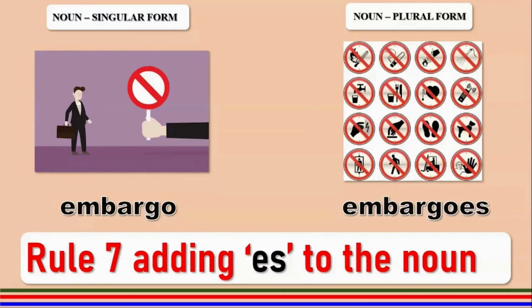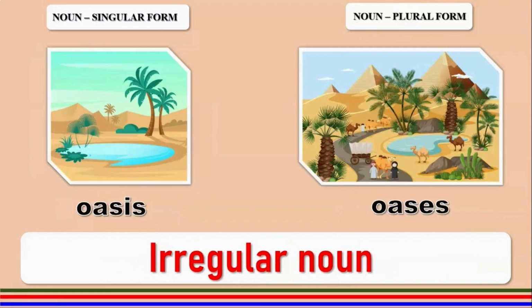Embargo. If you look at the word, it ends with the letter O and it has a consonant before it, G. So this will follow rule number 7. We will add ES to it to get embargoes. Embargoes, as you can see, are signs for telling people not to do something.